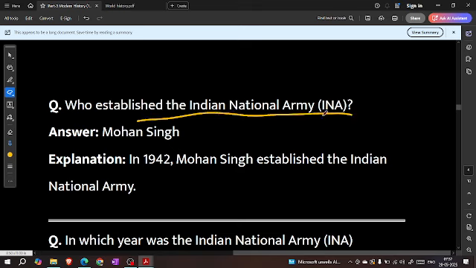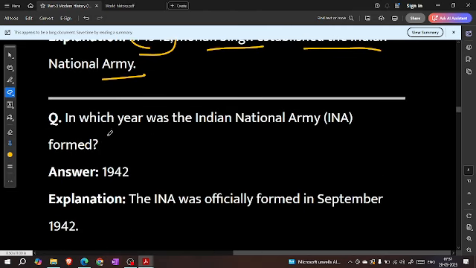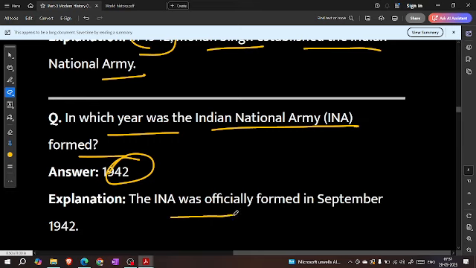Who established the INA, Indian National Army? Mohan Singh. In 1942, Mohan Singh established the INA. In which year was the Indian National Army formed? 1942. The INA was officially formed in September 1942.